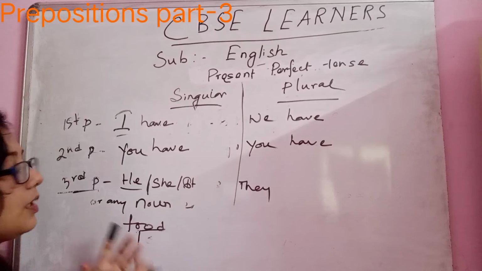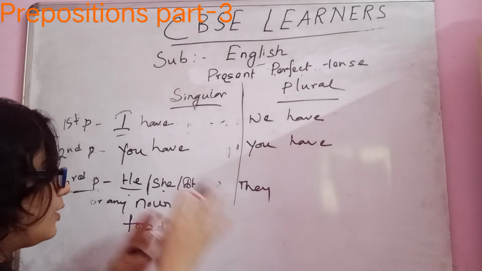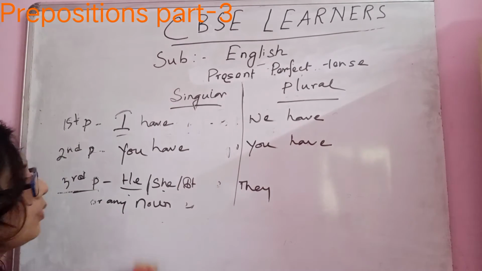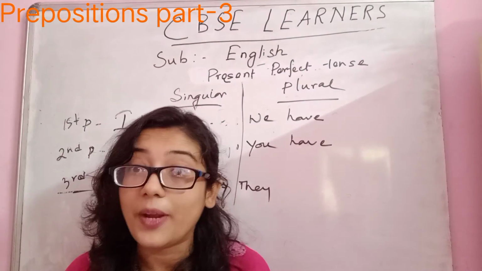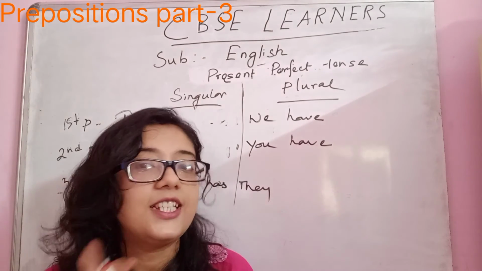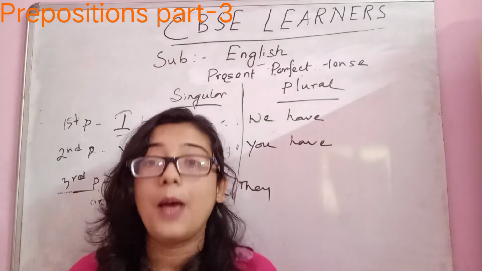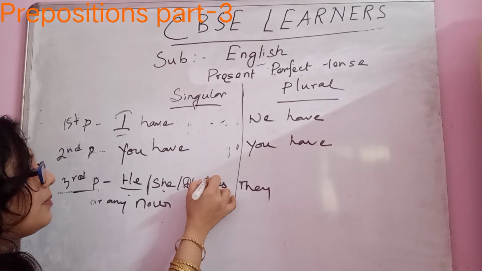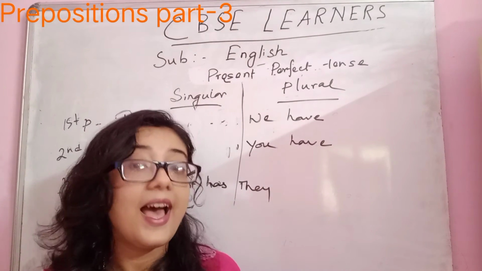And in third person singular number, it is he, she, or it. Special thing, right? That is why for he, she, or it, or any noun, you have to use what? Has. Don't confuse it. I have heard so many of you several times saying I has or he, she have. It's not he, she have. He or she or it has. Don't confuse. Make it clear. Make it enter your mind. Okay, so be active and always remember that in case of third person singular number, it is has, not have.